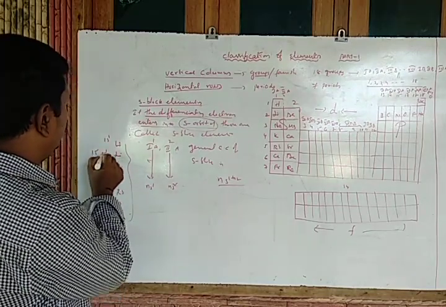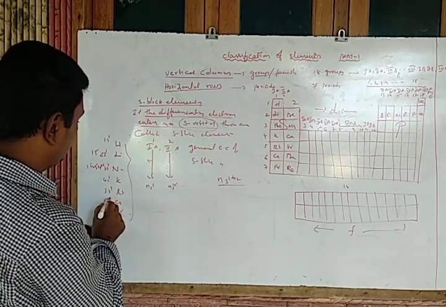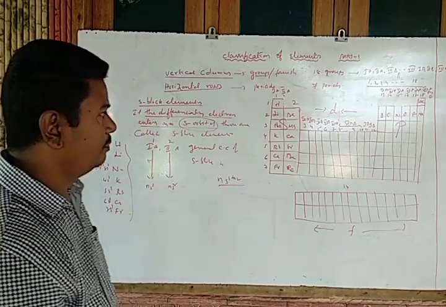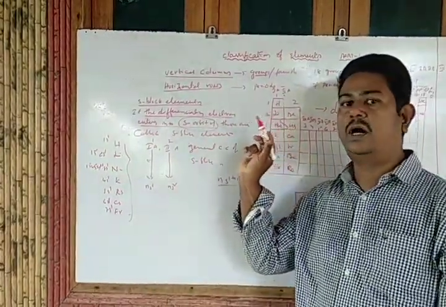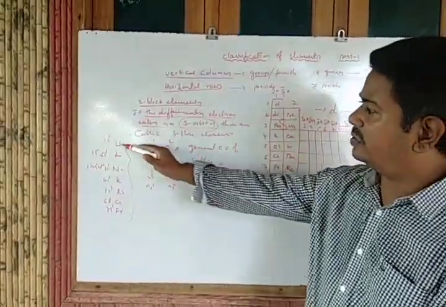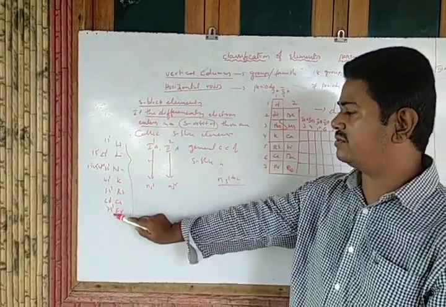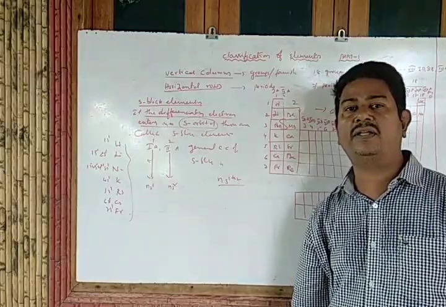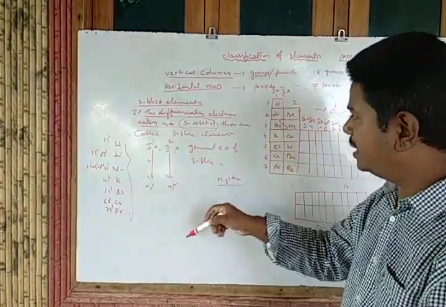So that's why 1s1, 2s1, 3s1, 4s1, 5s1, 6s1, 7s1. Observe these outermost electronic configurations. All of them are 1s1, 2s1, 3s1, 4s1, 5s1, 6s1, 7s1. So the differentiating electron finally enters into the s orbital, so it is called an s block element.